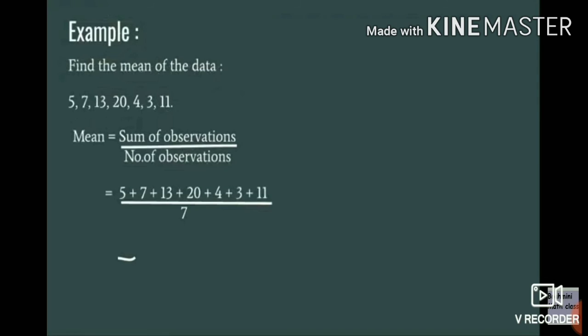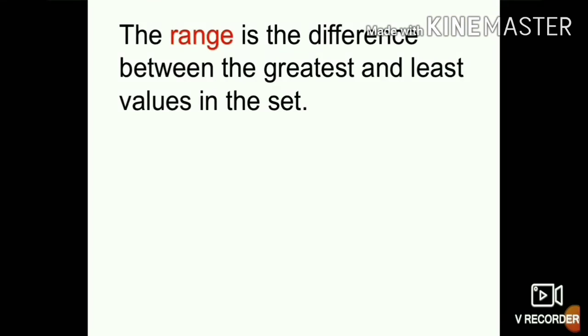So this is another problem to find the mean. Sum of observations divided by number of observations. So what is the sum? Find the sum of all the observations. What is the sum? You find it. The sum is 63, divided by the number of observations, which is 7. The answer is 9. So another one, that is the range.